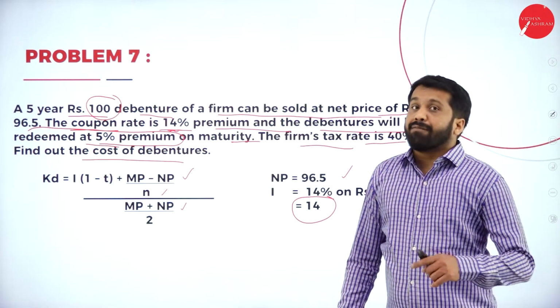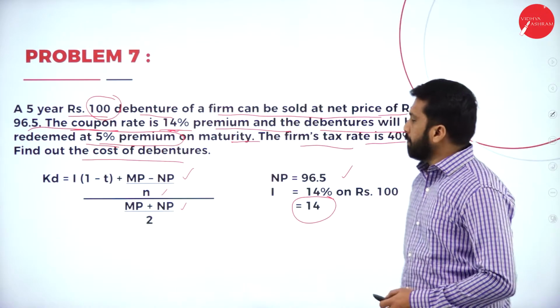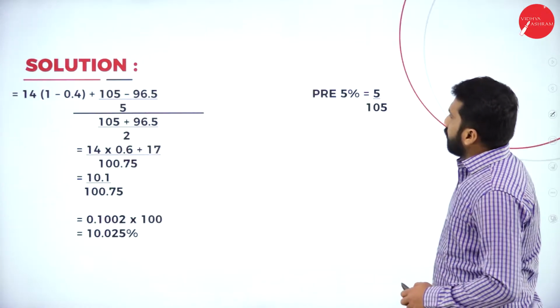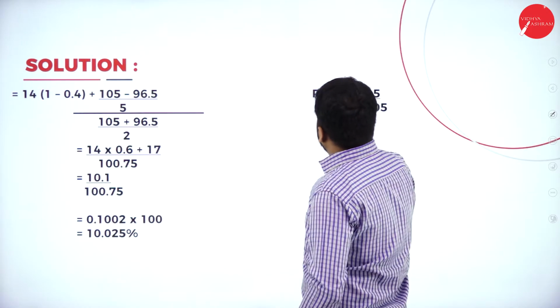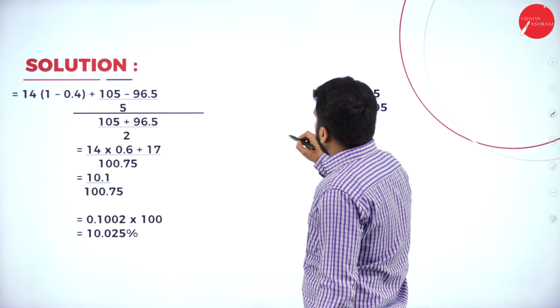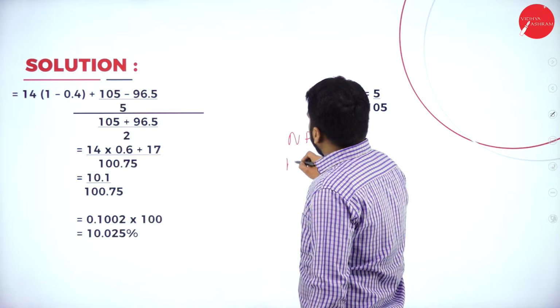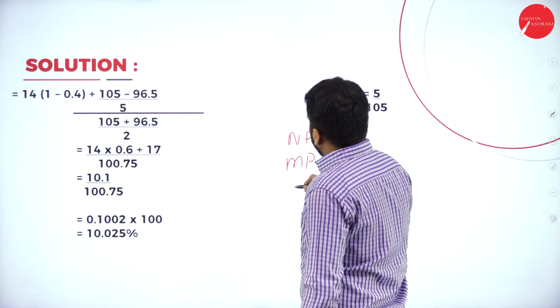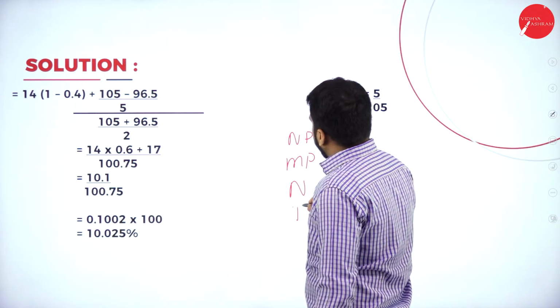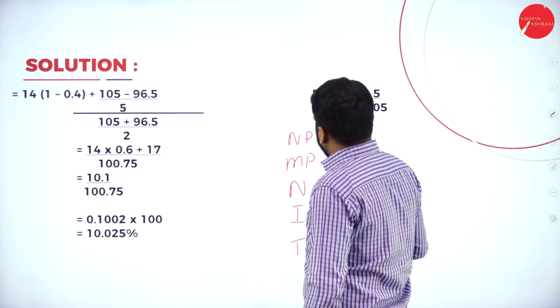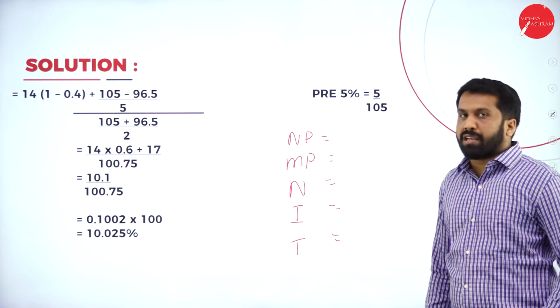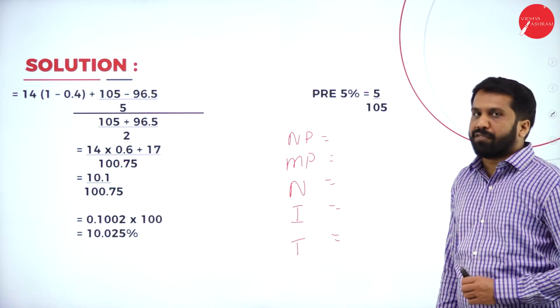Repayable at what? 5% premium. I'll write down everything: NP, MP, number of years, interest as well as tax. These are the information required to calculate your cost of debenture.